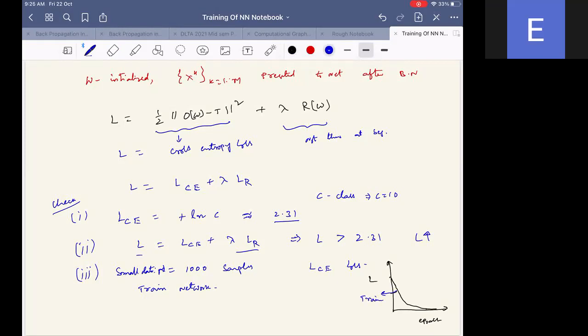Usually what we do for any effective training, we divide the data into train data, validation data, and test data, right? This may be, say, 50% train, 20% validation and 30% test, or 60, 20 and 20. Something like that we will split. Now with the 60%, when we train within these 1000 samples, the training loss will quickly converge. But if you see the validation loss, it will be something like this.